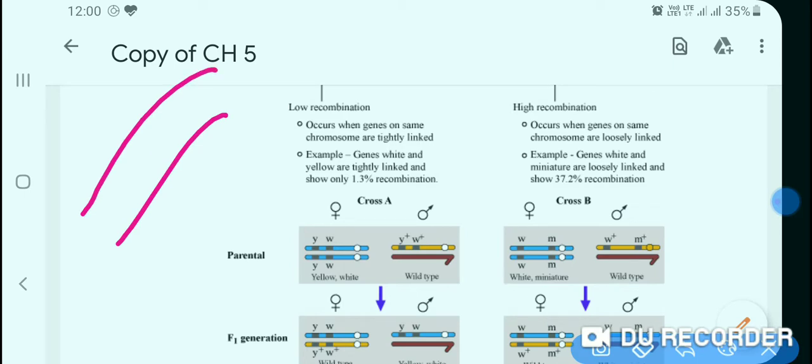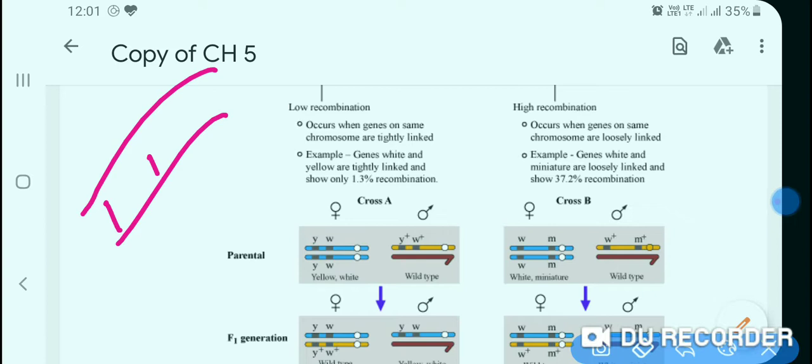Suppose this is the chromosome, and if these two genes are located very near to each other, they are unable to segregate during spermatogenesis or oogenesis. Then in this case, low recombination will be possible.